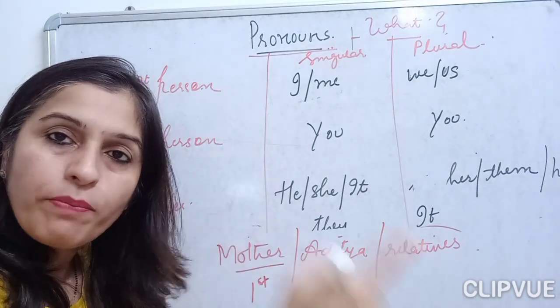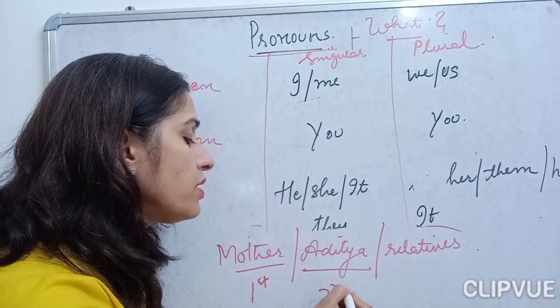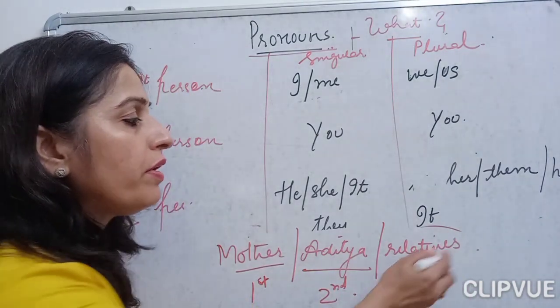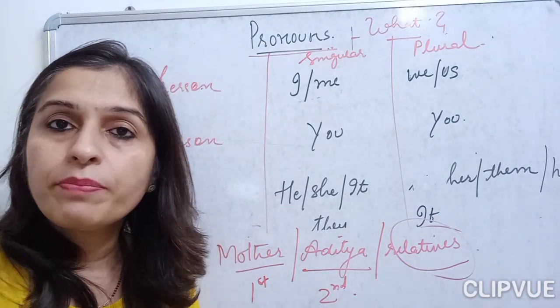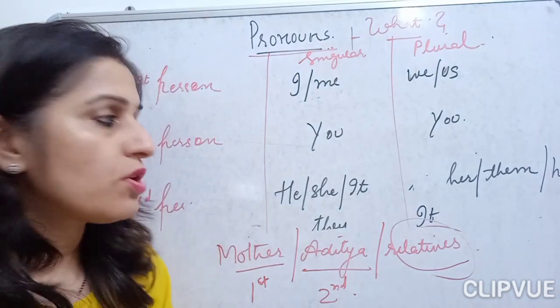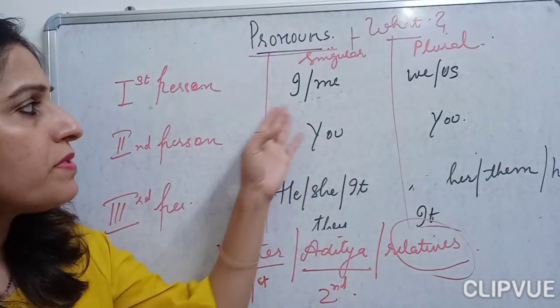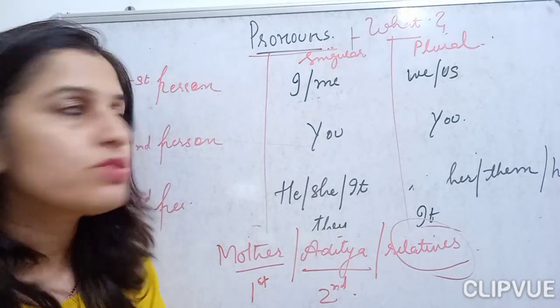Mother, because she is talking, and who is she telling? She is talking to Aditya here. Okay, and who is the third person? The one about whom she is telling him, and that person is not present here. That is your third person here. Okay, so understood? First person, second person, third person. This is the basic thing you need to understand, children.